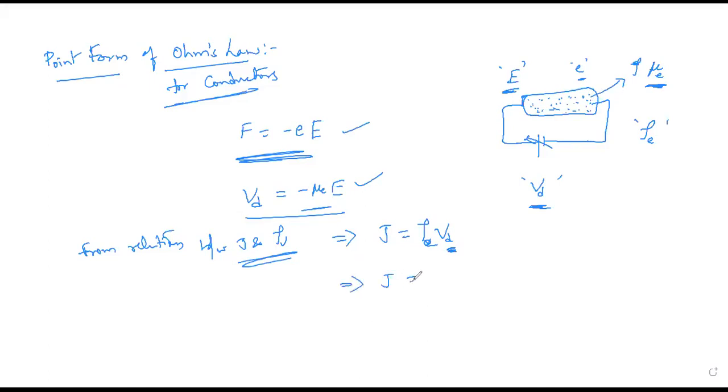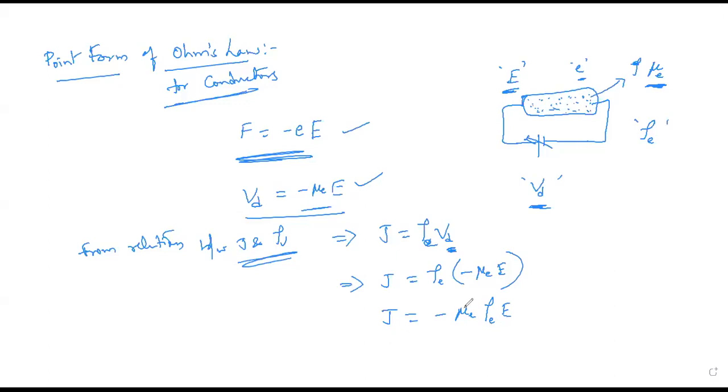Just see here, J is equal to rho E into VD, which means minus mobility of electrons into the applied electric field. From here I can write the expression as J is equal to minus mu E into rho E. So this is called the total current density within this particular material when you apply some extra electric field. Okay, now this is fine.